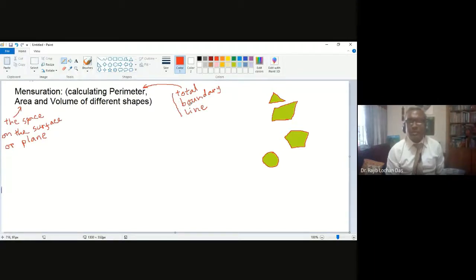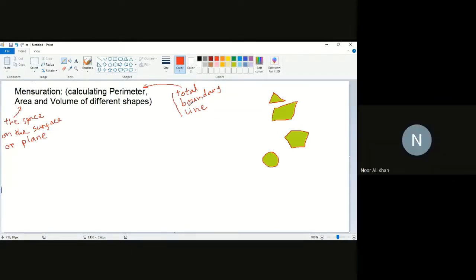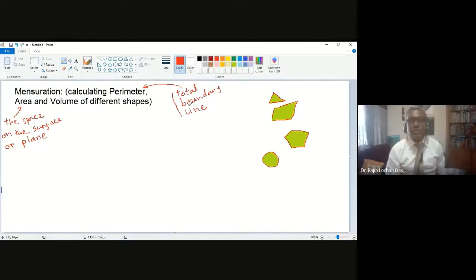But if you do not know the meaning, then the result you will get will be meaningless to you. So only formula is not a good thing. Only calculation is not a good thing. You need to understand what is perimeter and what is area and what is volume.